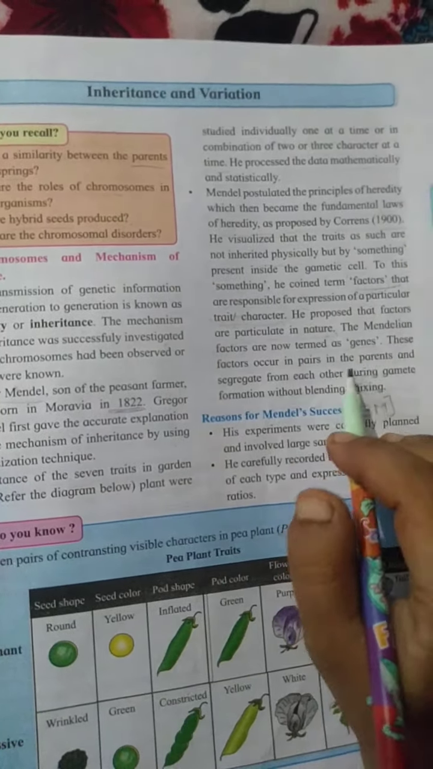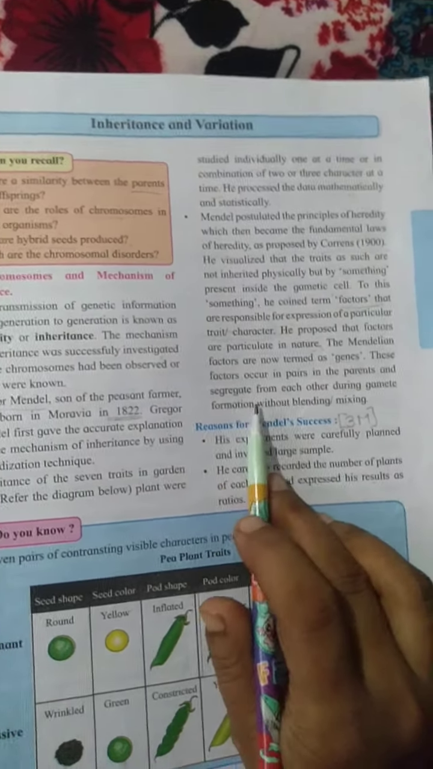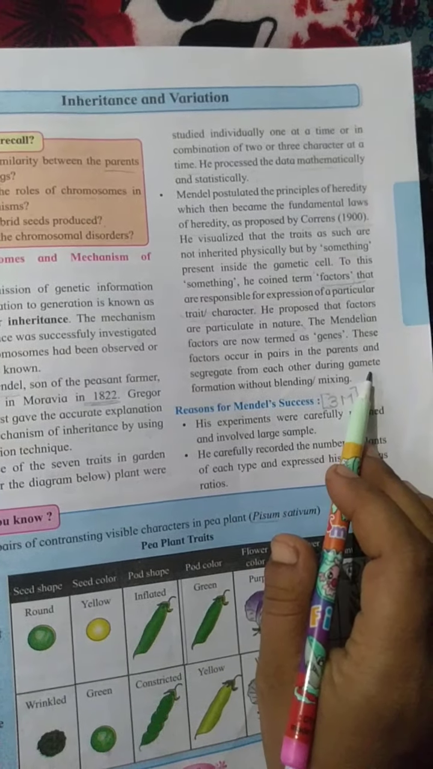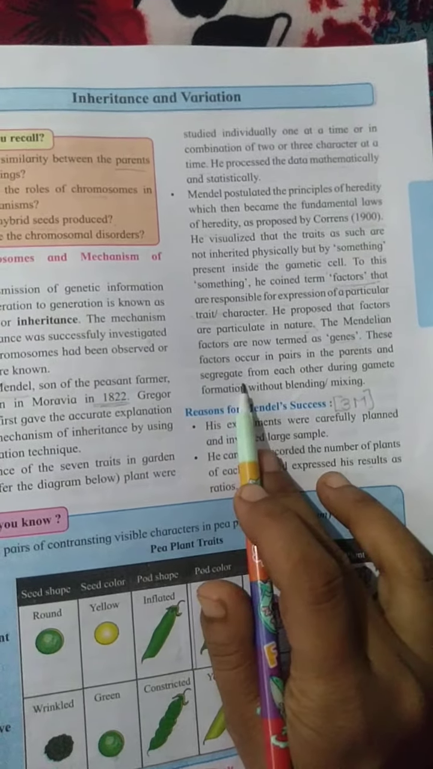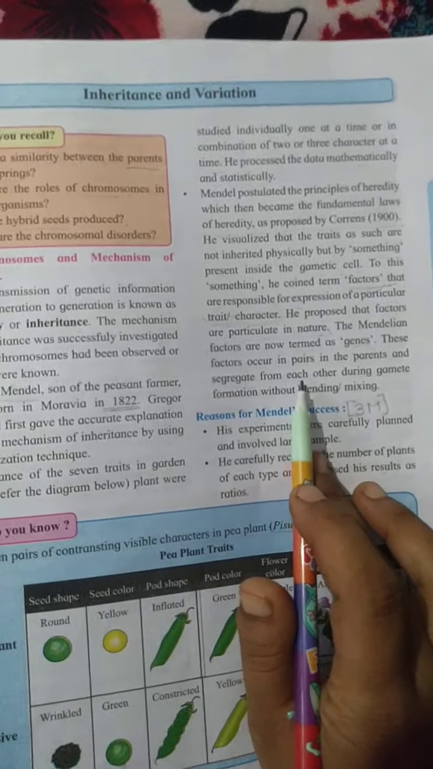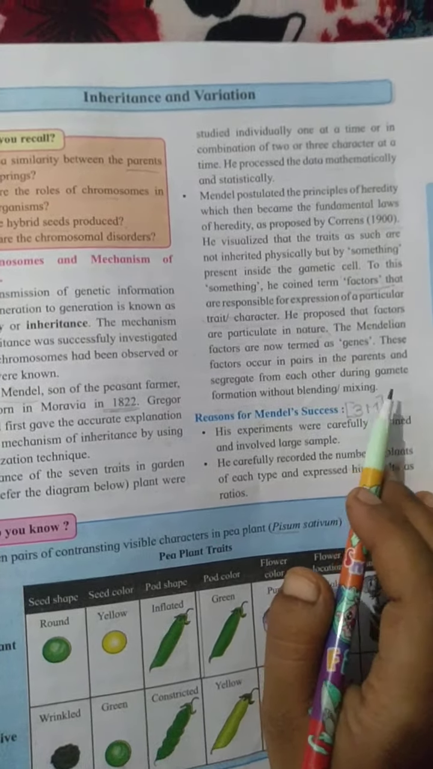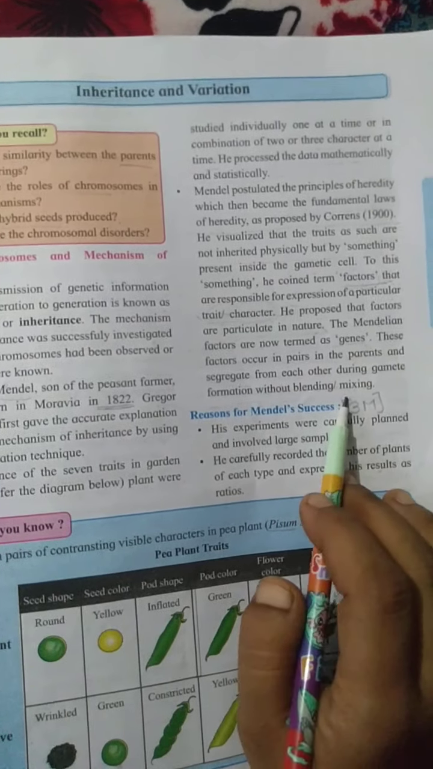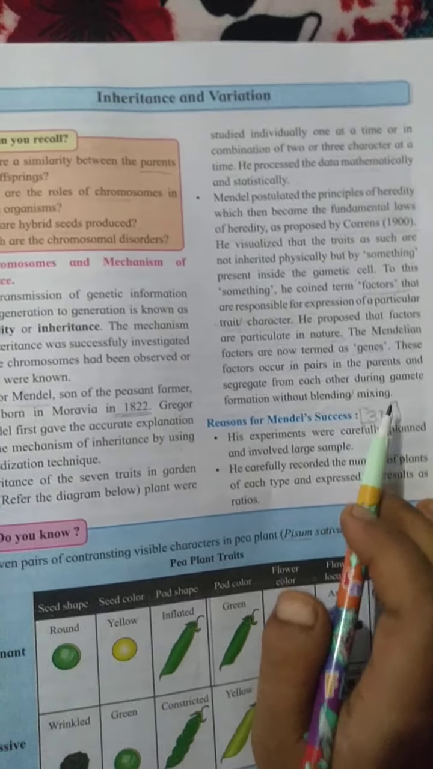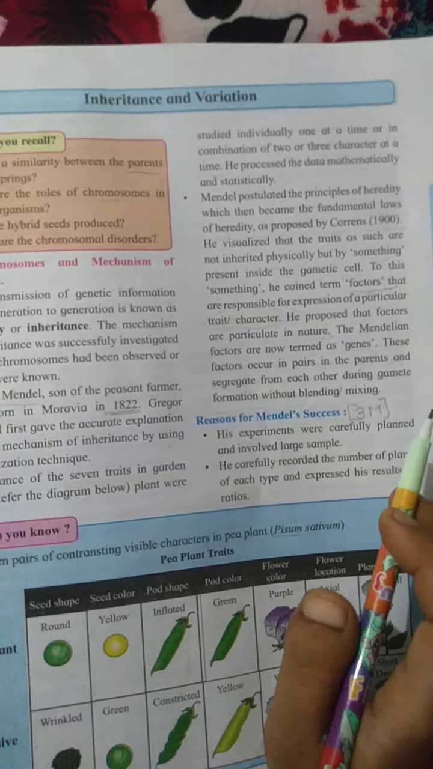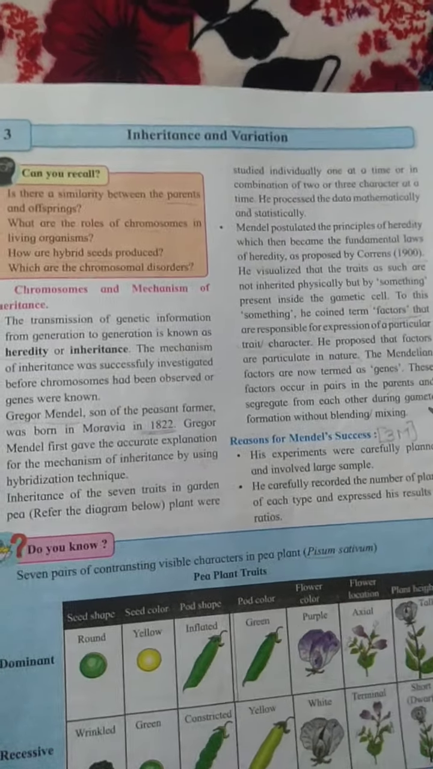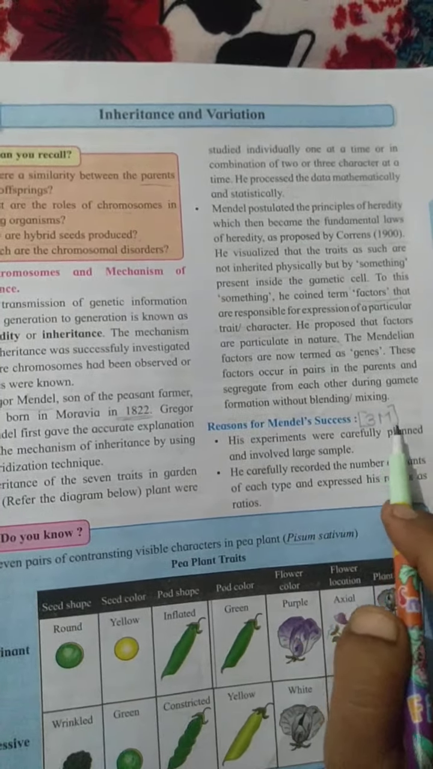The factors occur in pairs in the parents and segregate from each other during gamete formation without blending and mixing. Segregate means separation. Now some genes get separated and are transmitted into the progeny. Now let us see the reasons for Mendel's success.